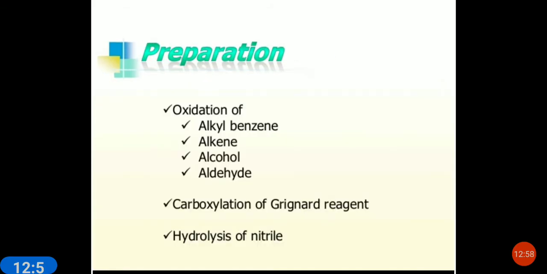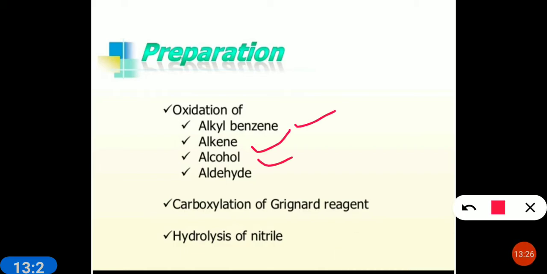Now we will see the methods of preparation. A few methods of preparation of carboxylic acids are there, in which the important ones are oxidation. The best and the most important is the oxidation of alkyl benzene, oxidation of alkene, oxidation of alcohol and oxidation of aldehyde.